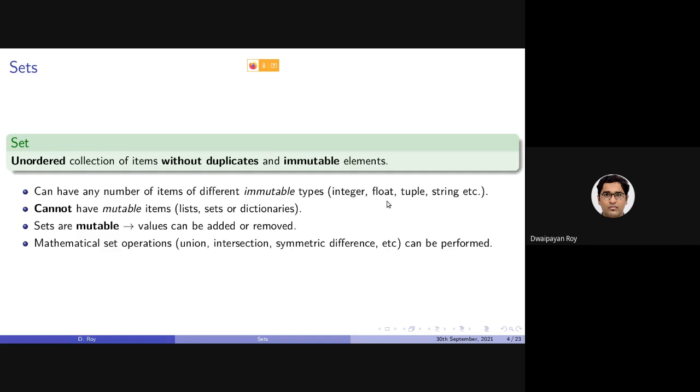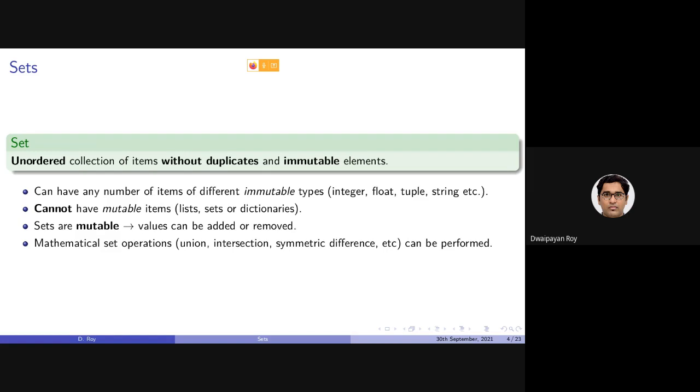They should be immutable data types like integer, float, tuple, string, etc. So a set cannot contain a list, a set cannot contain a set, or a set cannot contain a dictionary, because lists, sets, and dictionaries are mutable data types. And as you can guess from the name, the mathematical set operations like union, intersection, symmetric difference, and simple difference can also be applied on the objects of this set data type.